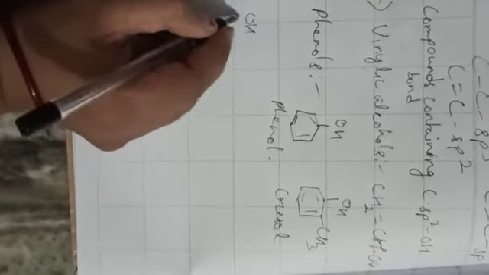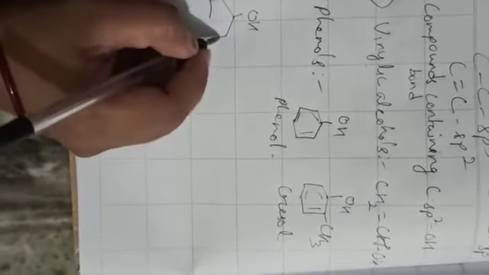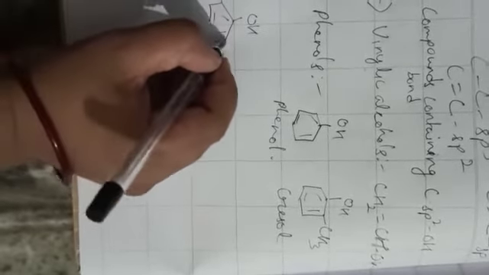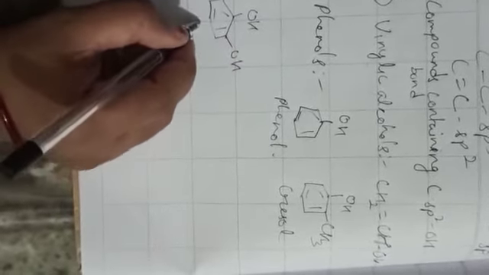So this is your benzene. For example, this is a benzene. Okay, and when one hydrogen of benzene is replaced by an OH group, when the OH group is attached to the benzene ring, then this is what we call phenol. Okay, and similarly when there is an OH group with one methyl group, then it is known as cresol. Okay, and similarly when this OH group is attached to the benzene ring with another OH group, then it is known as catechol.